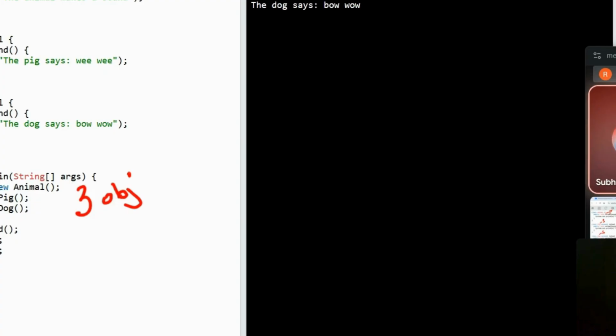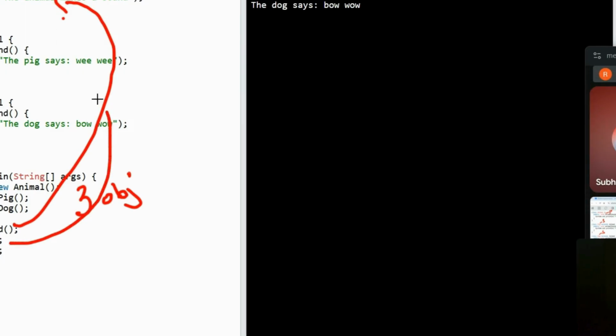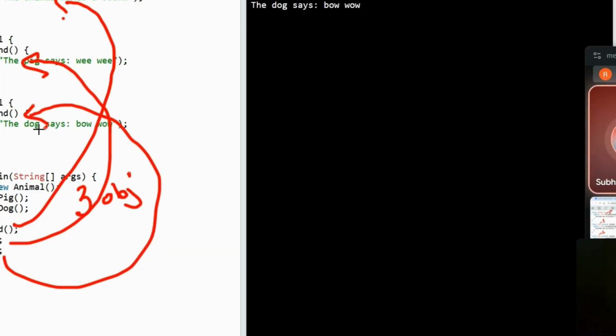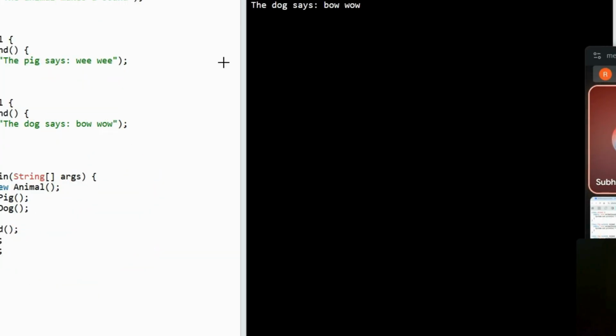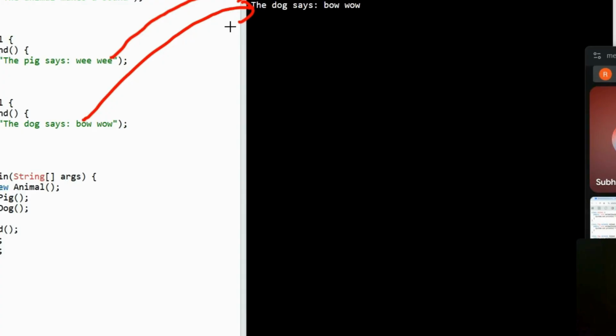Okay, and we are trying to call the method that is animalSound. You'll see the method name is the same here, but the objects are different. Okay, so this myAnimal belongs to this class. Okay, this myPig belongs to your Pig class, and this myDog belongs to your Dog class. Okay, so therefore the first printing statement comes from your Animal class. The second printing statement comes from your Pig class, and the third printing statement is going to come from your Dog class, and henceforth we are going to get the answer, right?